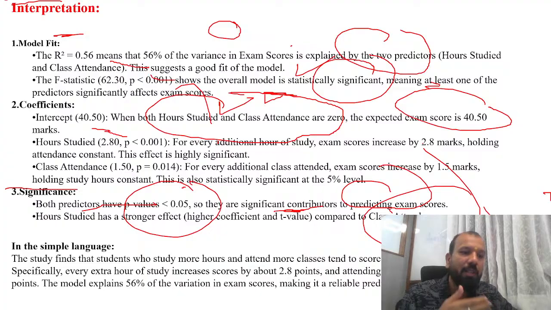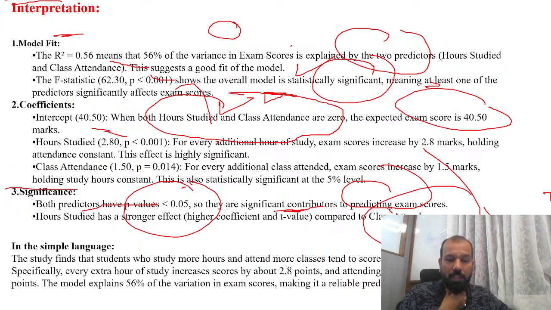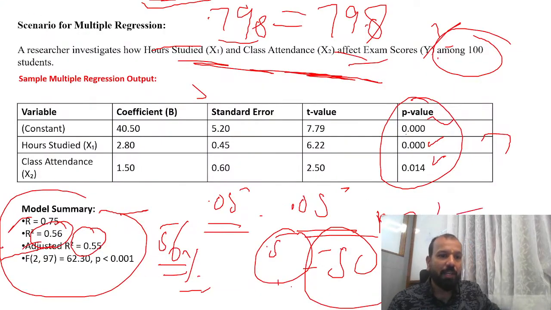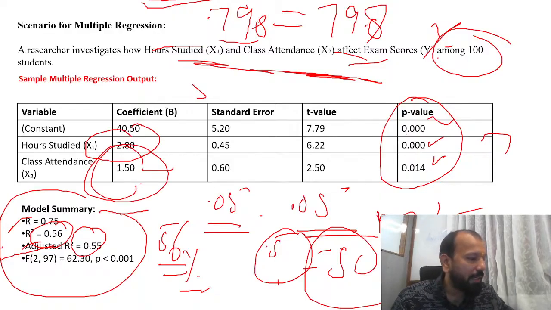Okay? In simple language, the study finds that students who study more hours and attend more classes tend to score higher on the exam. Specifically, every extra hour of study increases the score by about 2.8 points, while attending an extra class adds only 1.5. इससे ये भी आपको समझ में आ रहा है। Hours studied का जो coefficient value आ रही है, this is coefficient value 2.8 and 1.5. इसका मतलब ये है, what is this all about? The additional hours you are spending, sorry, additional hours you are studying.